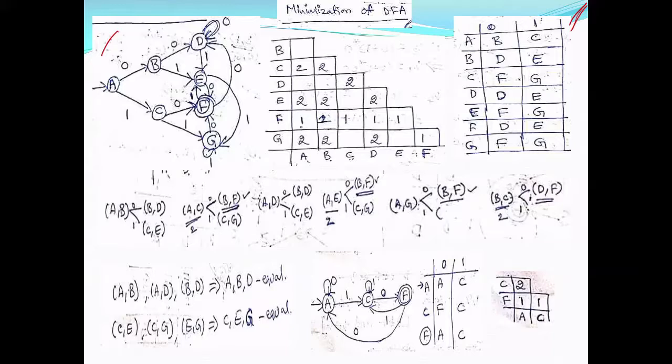Now I am taking only the pairs below the diagonal. I need not carry out the AA pair, because checking the equality of state A with state A is meaningless. So I am not taking AA.